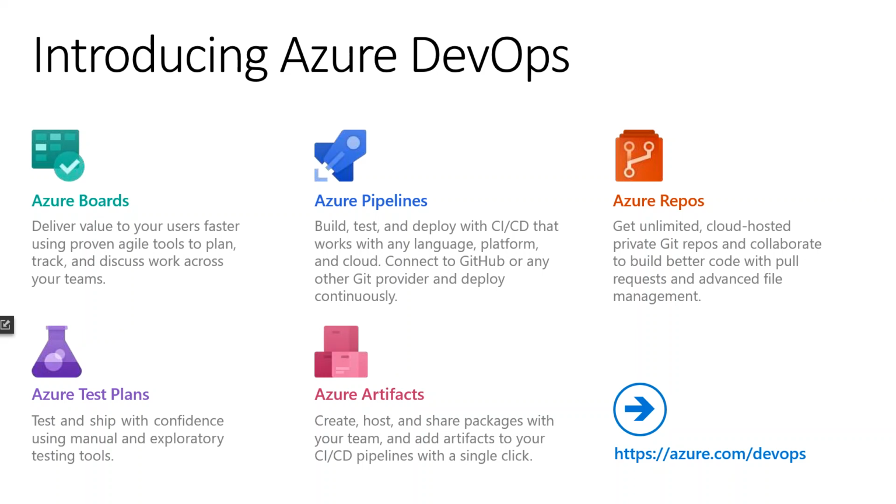Then the next feature is Azure Test Plans. Here you can write your own automation scripts related to your product, and test and ship with confidence using manual and exploratory testing tools as well. Then you have Azure Artifacts, where you create, host and share packages with your team, and add an artifact to your CI/CD pipeline with a single click.